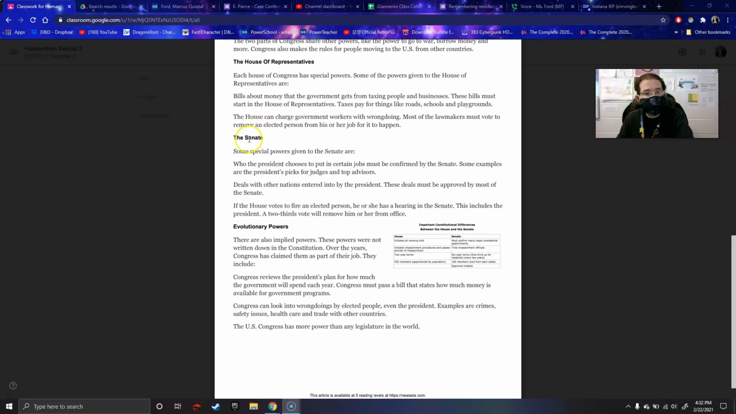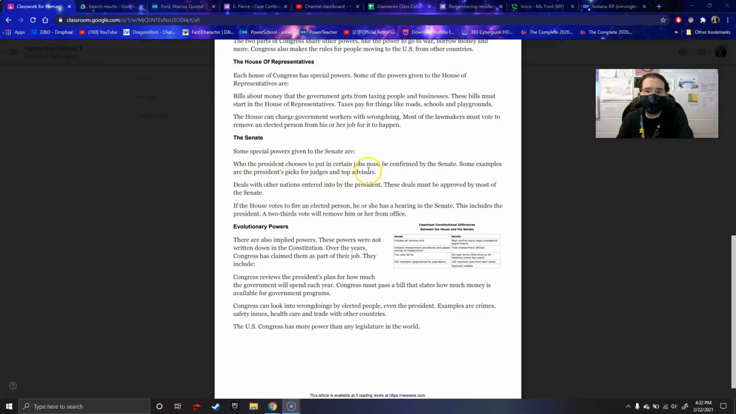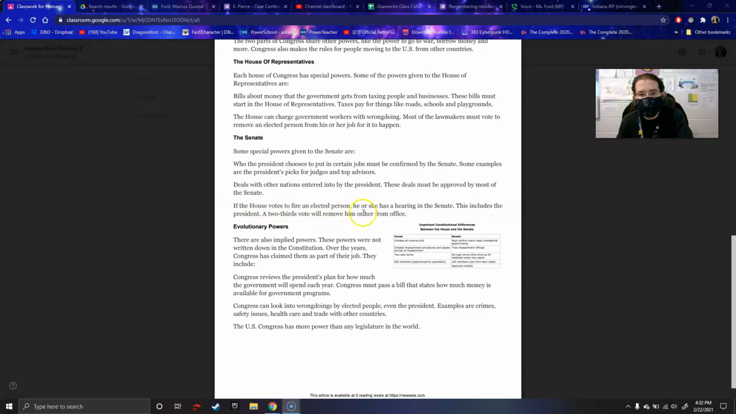The Senate. Some of the special powers given to the Senate are that who the president chooses to put into certain jobs must be confirmed by the Senate. Some examples are the president's picks for judges and top advisors. Deals with other nations entered into by the president must be approved by most of the Senate. If the House votes to fire an elected person, he or she has a hearing in the Senate. This includes the president. A 2/3 vote will remove him or her from office.